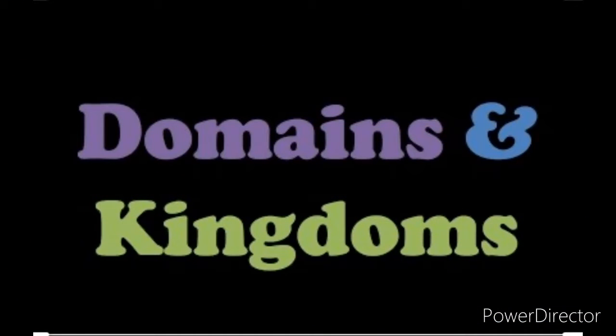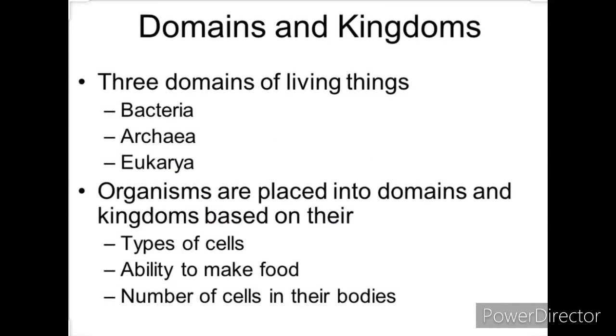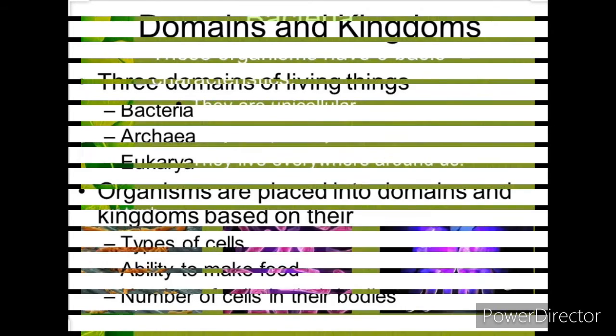Today we are going to study Chapter 1, Lesson 3, Domains and Kingdoms. No doubt that microscopes help to discover new organisms and identify differences among cells. Today, a three-domain system of classification is commonly used. The three domains are bacteria, archaea, and eukarya. Within the domains are kingdoms. Organisms are placed into domains and kingdoms based on their cell type, their ability to make food, and the number of cells in their bodies.